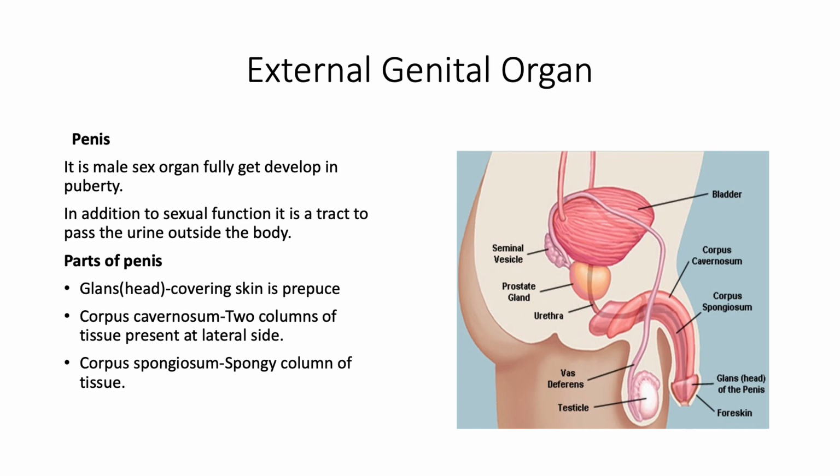During the sexual act, blood fills this region, and this part becomes tight and hard. The third region is the corpus spongiosum. Here a spongy column of tissue is present, through which the urethra runs, and during sexual excitement blood fills this region also and the penis gets erected. This is the structure of the penis.